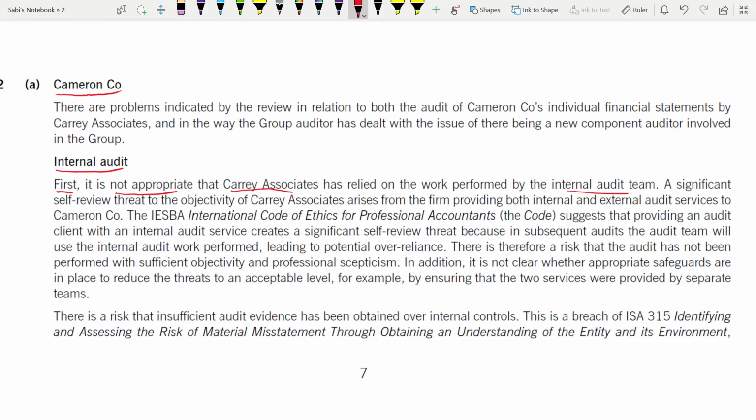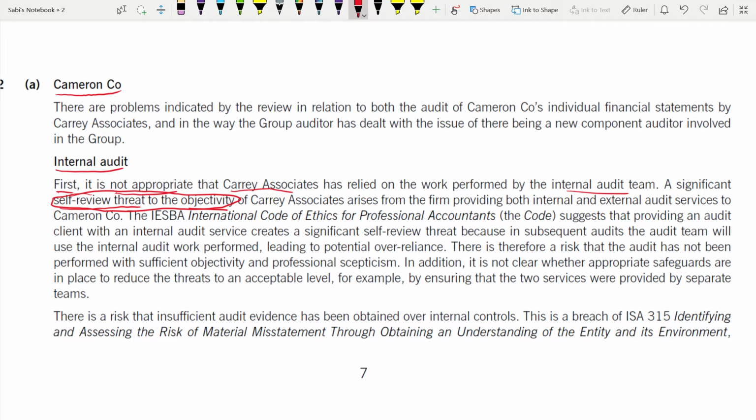What happened? There is a self-review threat to the objectivity. Why self-review threat? Because they are doing the internal audit in that company, and they are also the external auditor, the Carry Associates, right? He is doing the internal audit there, and he is again auditing that part. So it's like you are marking your own answer. So it's a self-review threat to the objectivity because they are not independent now of the company. For identifying this, you will get marks.